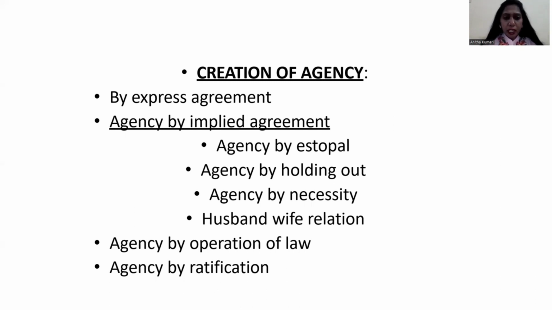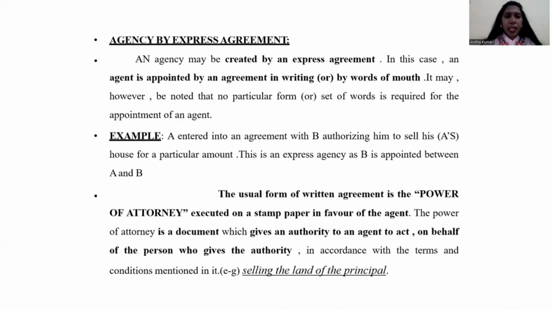Agency by express agreement, agency by implied agreement, agency by estoppel, agency by holding out, agency by necessity, husband-wife relation, agency by operation of law, and then agency by ratification. Agency by express agreement. So what is called agency by express agreement? Already we have seen in the Indian Contract Act 1872, there are two types of agreement, express agreement and implied agreement. So what is called express? If the two parties entering the contract, either oral or in written basis, that is called express agreement.